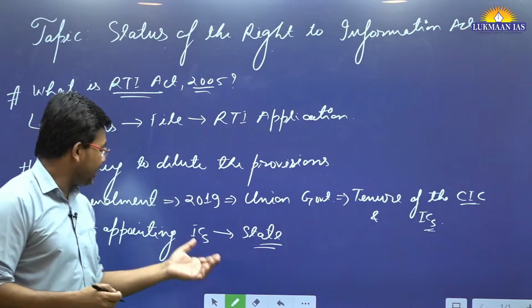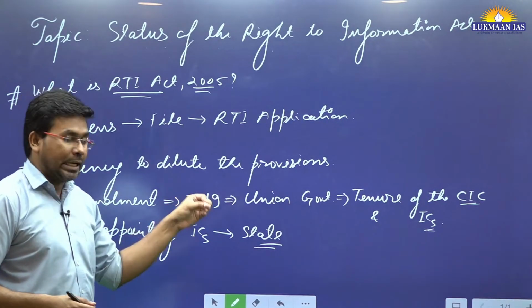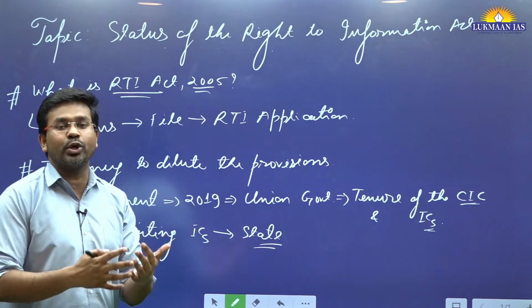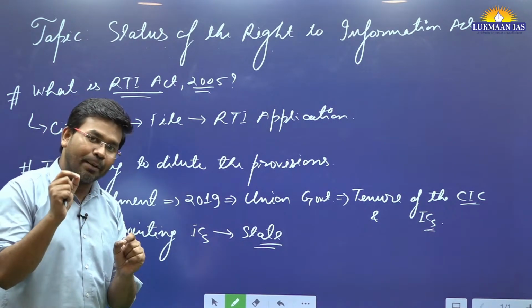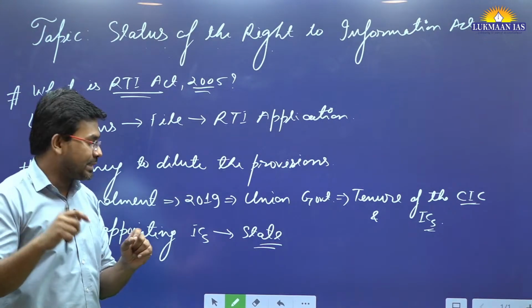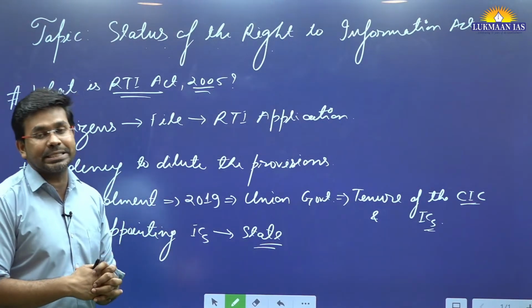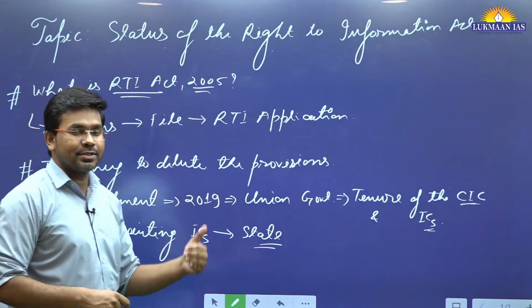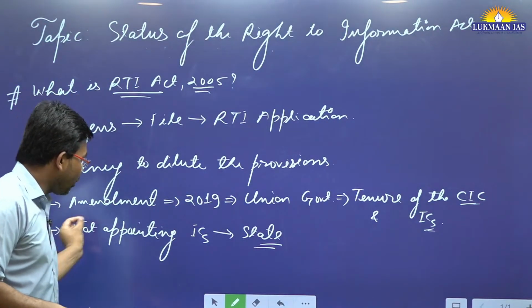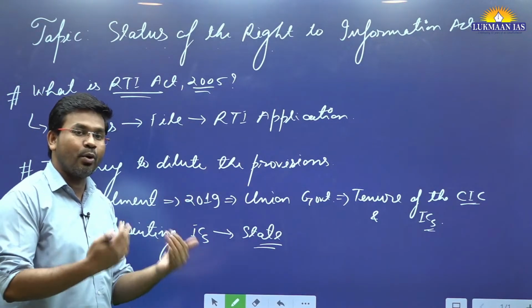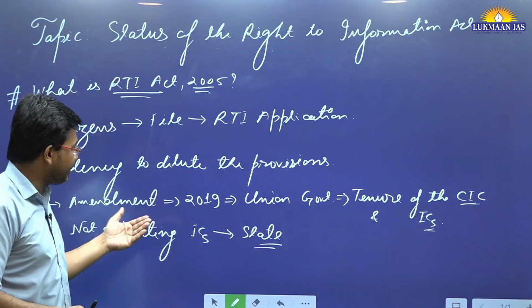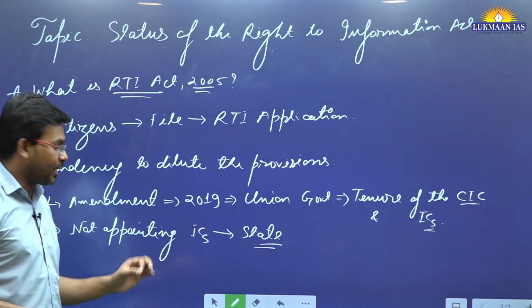If at the state level they do not appoint information commissioners, who is going to hear the appeals, or who is going to look into the grievances of the citizens of India? So by not appointing information commissioners, this act is being made less effective, and also through different amendments.